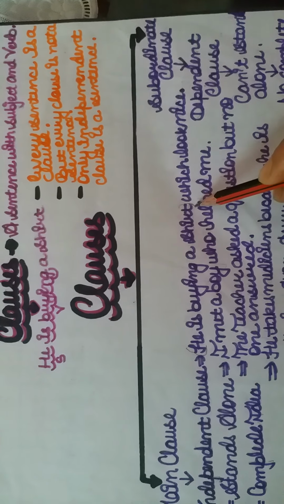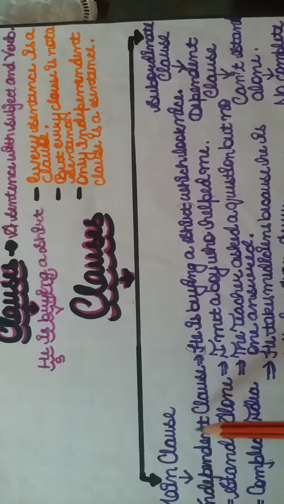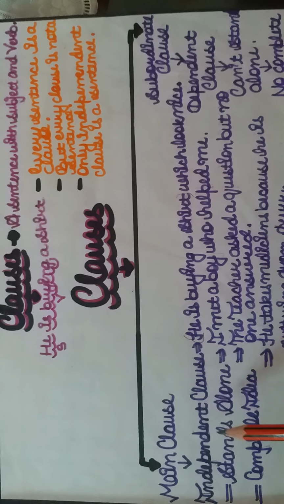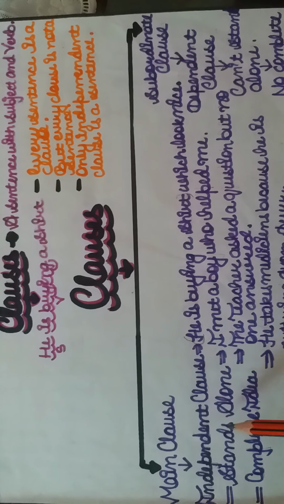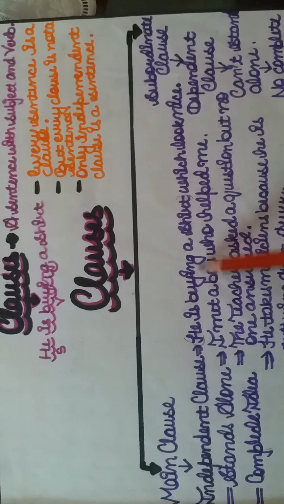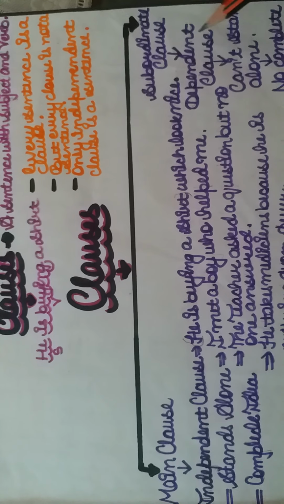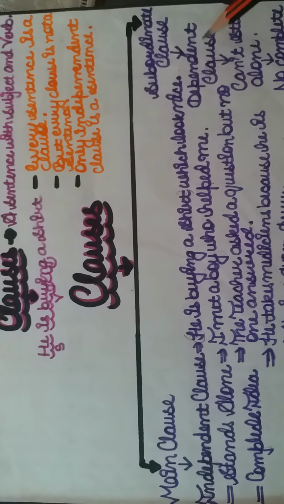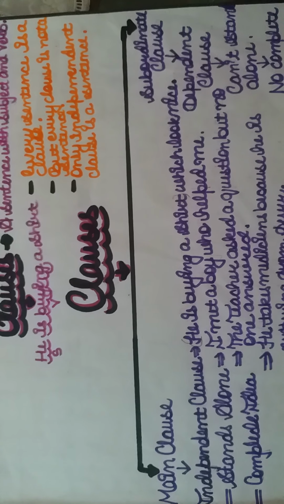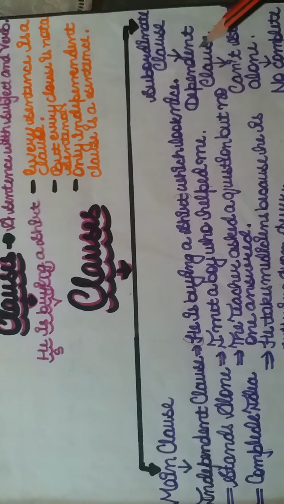What is a main clause? Main clause is also known as independent clause. Because it stands alone, it conveys complete idea. But subordinate clause, also known as dependent clause, doesn't stand alone, doesn't convey complete sense.